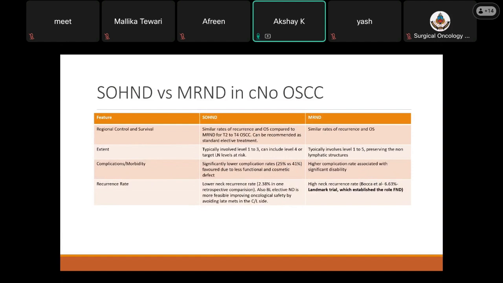Recurrence rate, there was lower neck recurrence rate, 2.38% in one retrospective comparison. Also, with supraomohyoid neck dissection, bilateral elective neck dissection was more feasible, improving the oncological safety by avoiding late mets on the contralateral side.